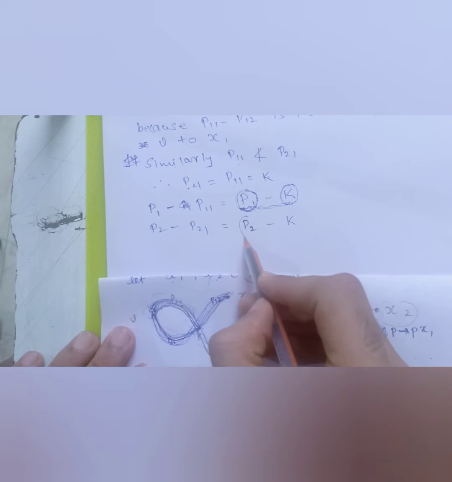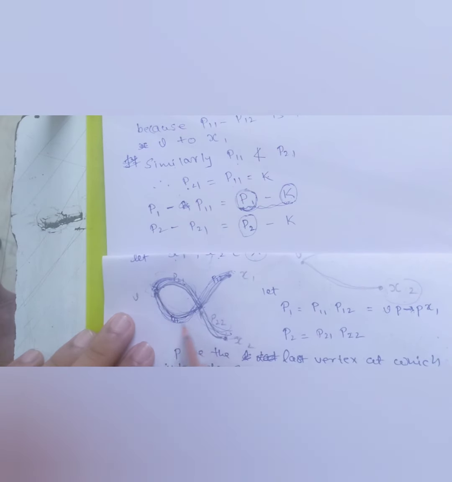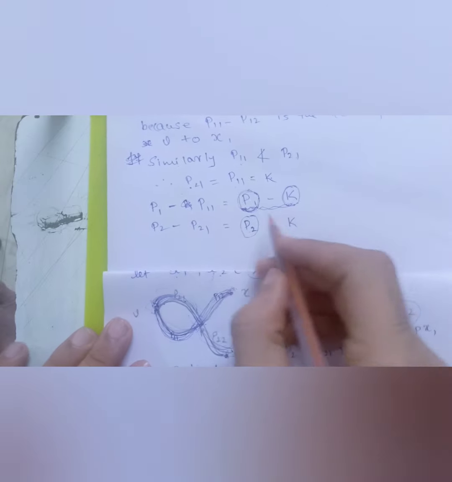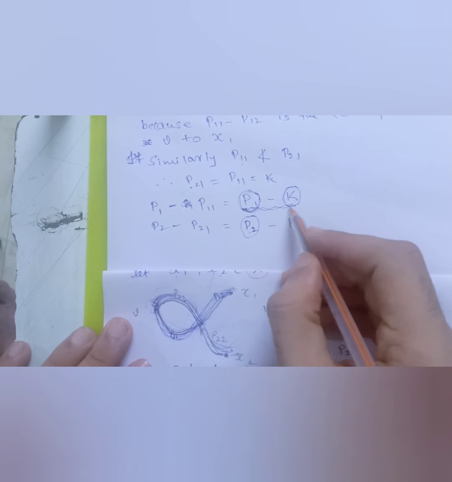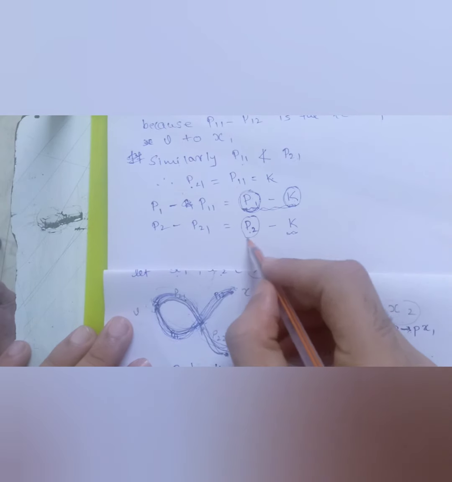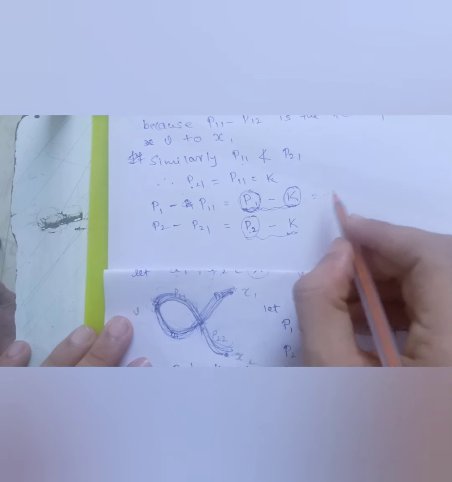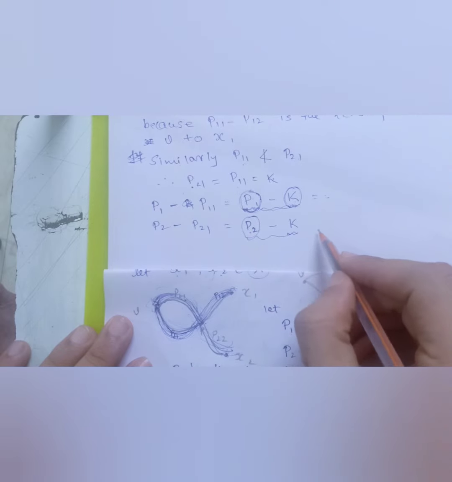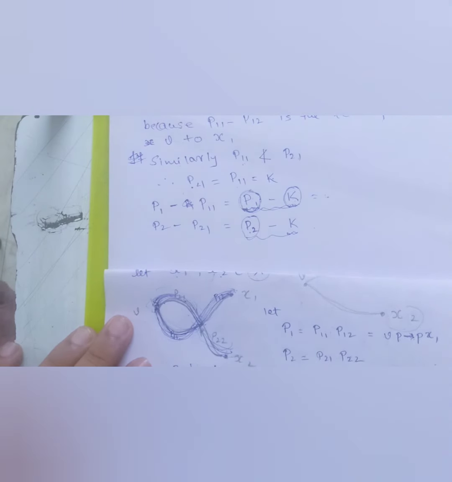So I know that this is an odd number and this is an odd number, since both the paths we are taking, P1 and P2, are odd. From the odd numbers we are subtracting the same number, right? So this K is a constant fixed number. So the value which will remain will be either odd for both of them or even for both of them. That's obviously true.